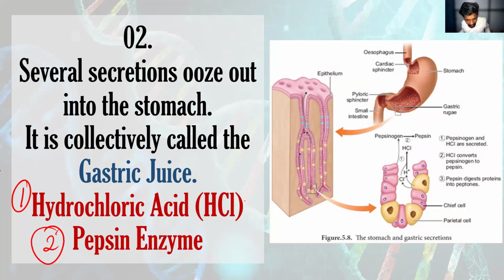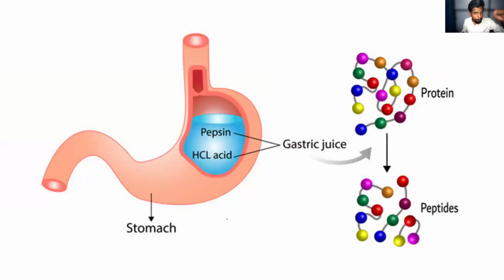Hydrochloric acid will activate the pepsin enzyme, because when they are released, they will be inactive. So hydrochloric acid makes the pepsin enzyme active, and the pepsin enzyme converts the proteins into polypeptides.